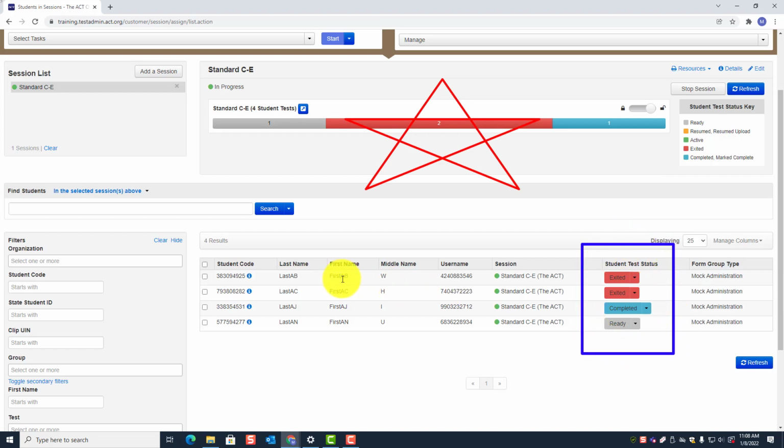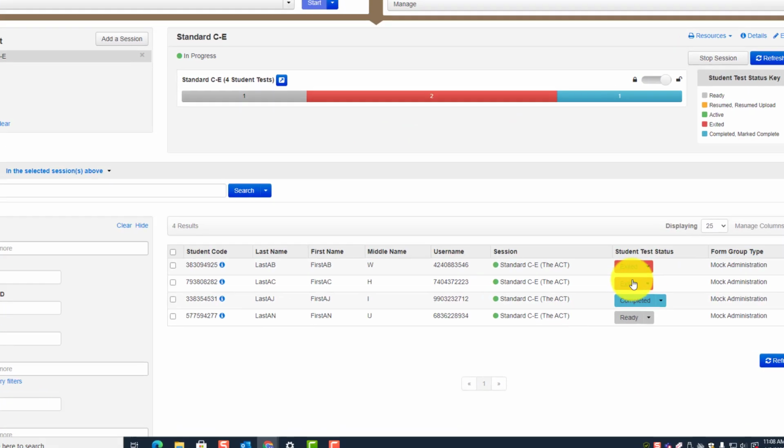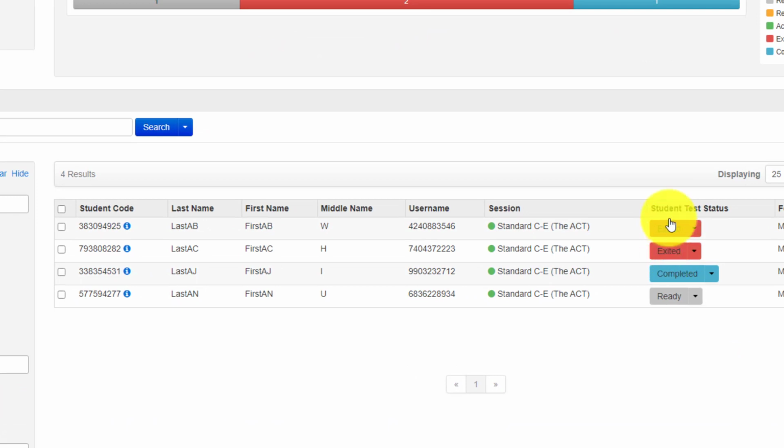So notice I have 2 students that logged into TestNav and exited. That's what that means. Okay, I have 1 student that went through all 4 tests and completed the test session. So they completed all 4 tests. And then I have 1 student that did not start.